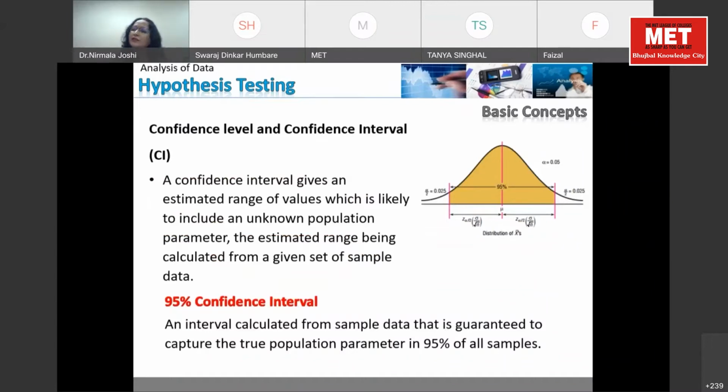In general language, whenever somebody is calling you, saying, okay, we are going to have lunch today, are you going to join us? What will you say? Yes, 100% I'm going to join it. What is this 100%? It is your level of confidence. You are very sure that you want to join that lunch program.